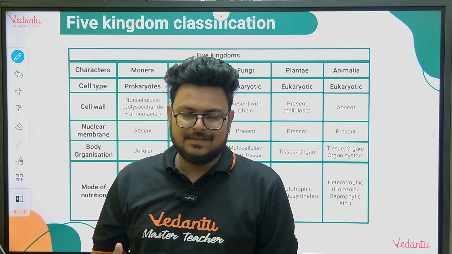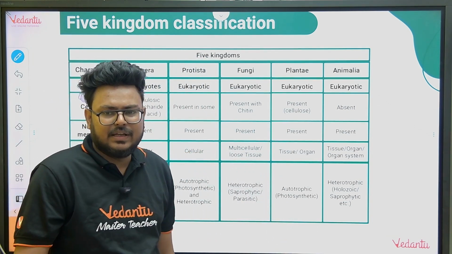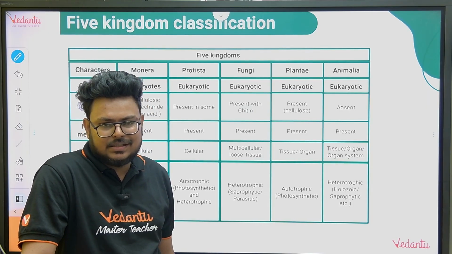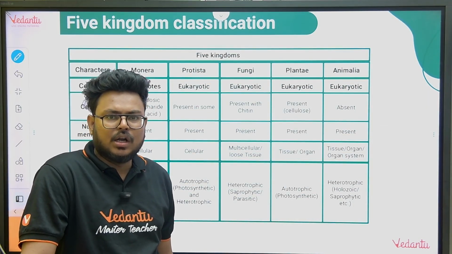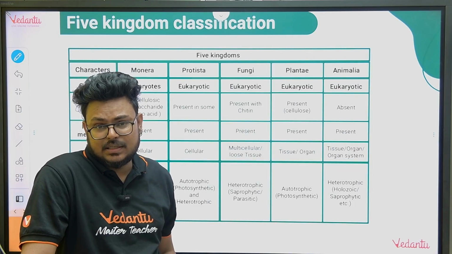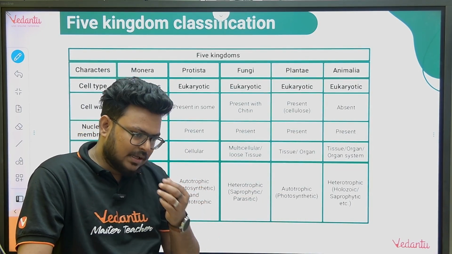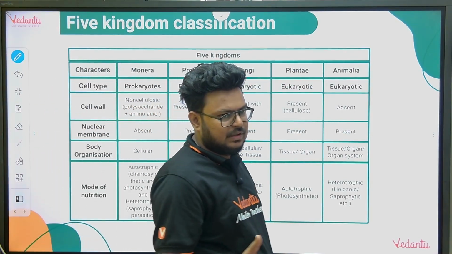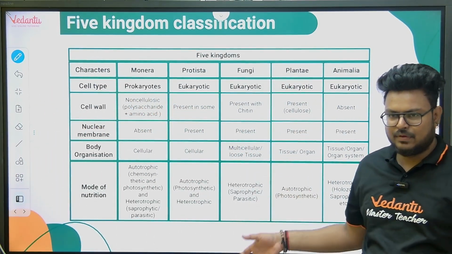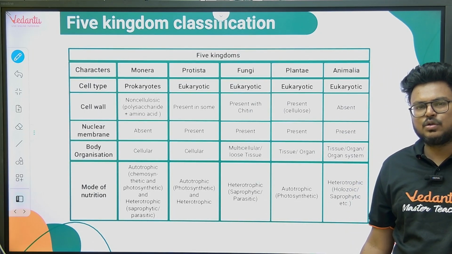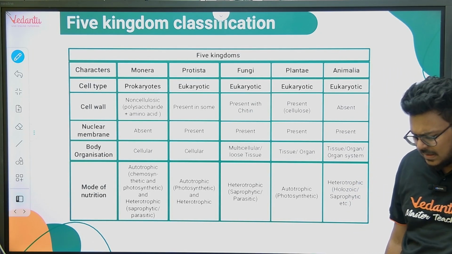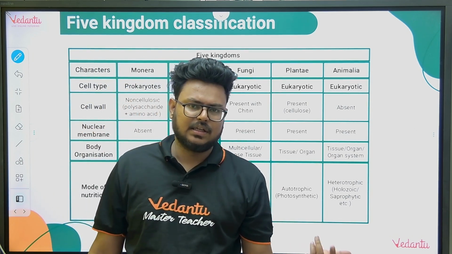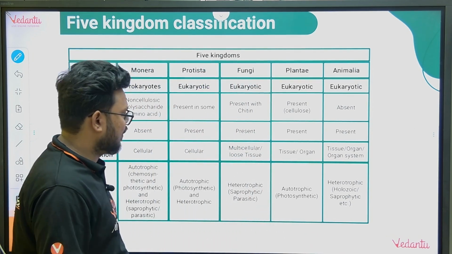Now, in exam, a very common question that the examiner used to ask is: what are the basis on which R.H. Whitaker gave the classification. And guys, if you ask me, out of all the systems we discussed, 2, 3, 4, 5, the 2nd and 5th are super important. If the name of the scientist for 3 and 4 is given in NCERT, fine. If not, you can ignore it. But 2 and 5 are super important.